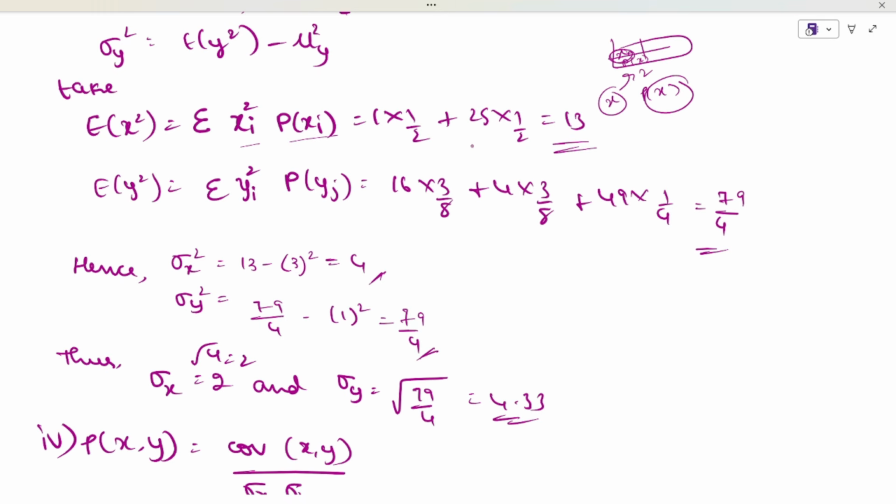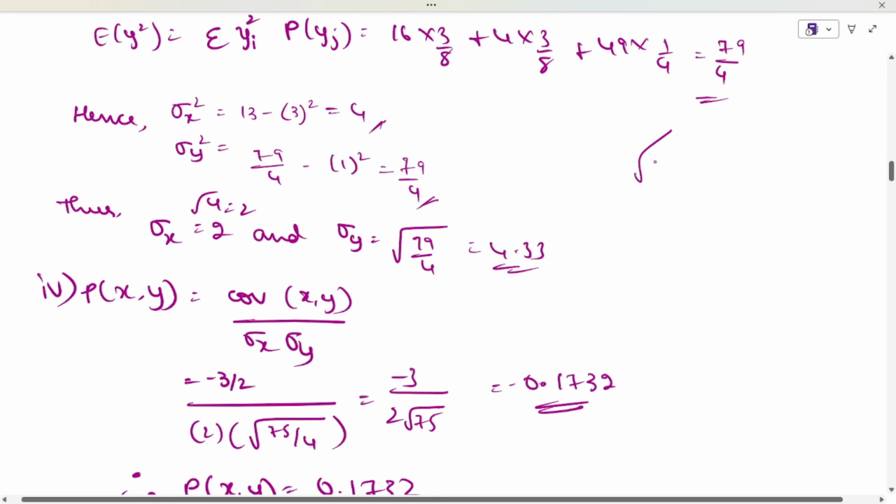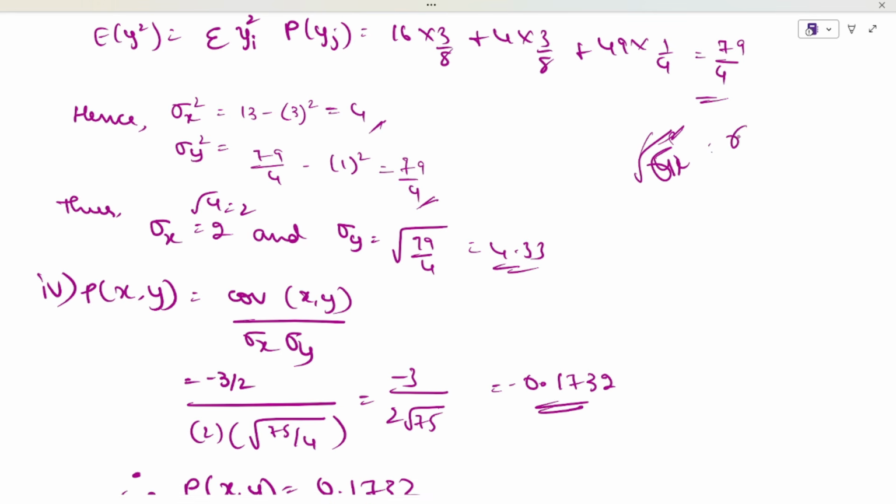And that will be 5 square is 25 into 1 by 2, which will give you 13. And the same way for y, you will get 79 divided by 4. And if you want the sigma x square, you have to subtract that. You will get 4 and 79 by 4. And if you take the square root, as I said, the square root of delta x square, you will get delta x.